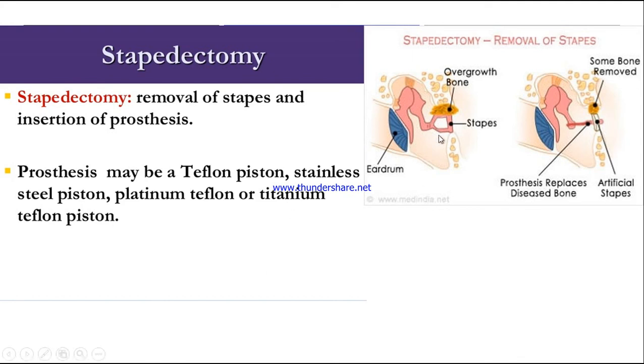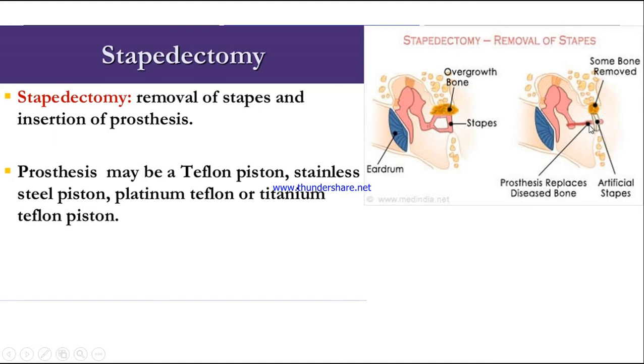So this is a picture here. This is the overgrowth bone, the otosclerosis, which is attached to the footplate of the stapes. They will remove this whole area, the otosclerosis and the bony growth, and they will remove the stapes also.